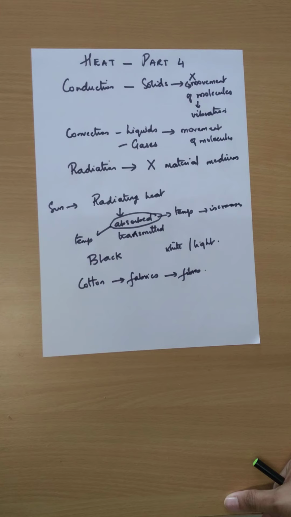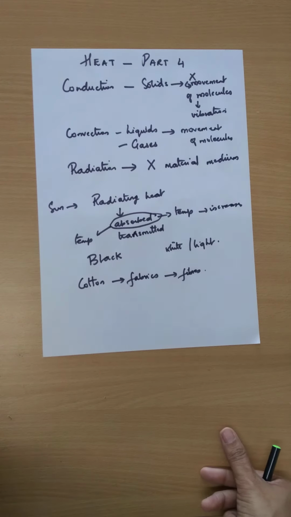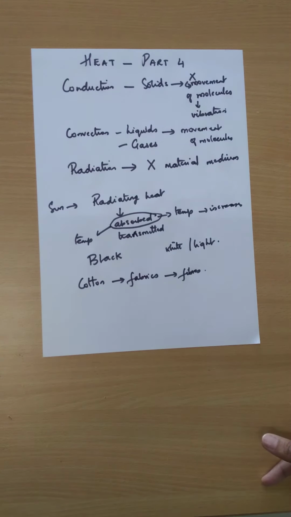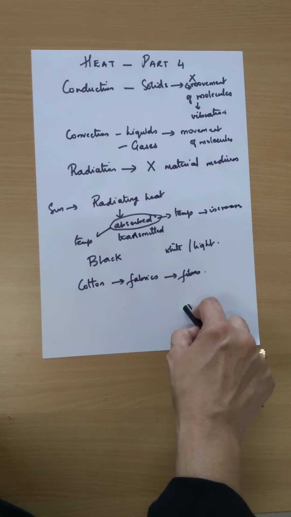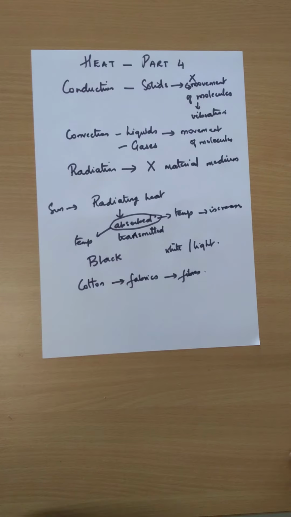And then once that sweat evaporates from the fabric, it causes cooling. So you feel much cooler. So remember that evaporation always causes cooling. When something evaporates, you feel cooler. So cotton fabrics, remember, absorb sweat. When that sweat evaporates, you feel cooler. Is that clear? So you should use cotton.